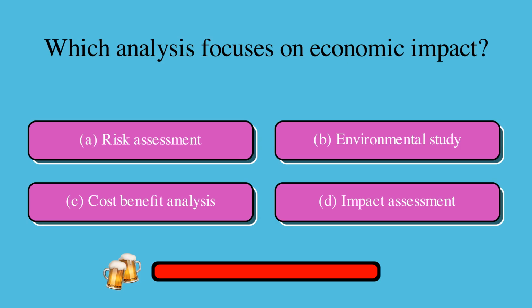Which analysis focuses on economic impact? Is it A, risk assessment, B, environmental study, C, cost-benefit analysis, or D, impact assessment? The correct answer is D, impact assessment.